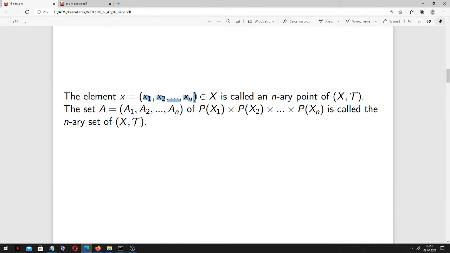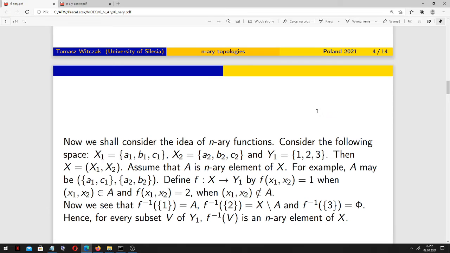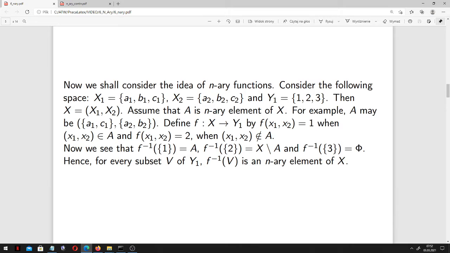An element like this, where of course x1 belongs to capital X1 and x2 belongs to capital X2 and so on, is called an n-ary point of X, and in general a set of this form is called an n-ary set, where A1 is contained in X1, A2 is contained in X2, and so on, and finally An is contained in Xn. Now we shall consider the very idea of n-ary functions.